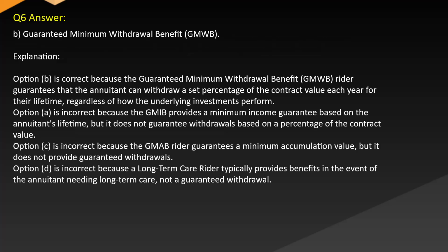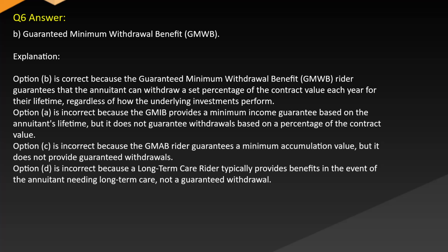Answer: B. Guaranteed Minimum Withdrawal Benefit. Explanation: Option B is correct because the Guaranteed Minimum Withdrawal Benefit rider guarantees that the annuitant can withdraw a set percentage of the contract value each year for their lifetime regardless of how the underlying investments perform. Option A is incorrect because the GMIB provides a minimum income guarantee based on the annuitant's lifetime, but it does not guarantee withdrawals based on a percentage of the contract value.